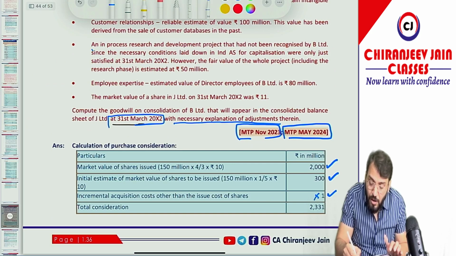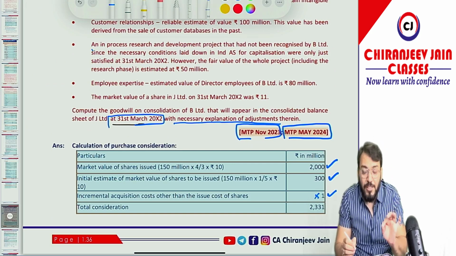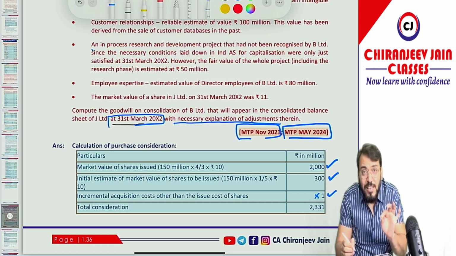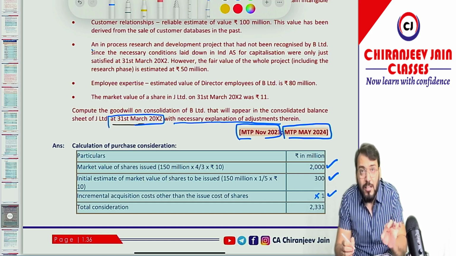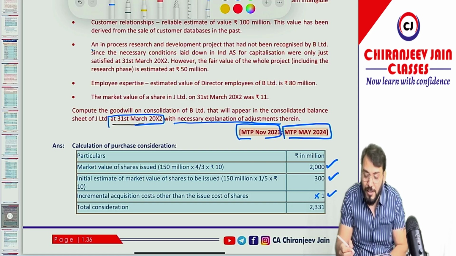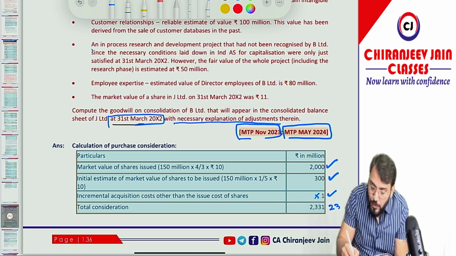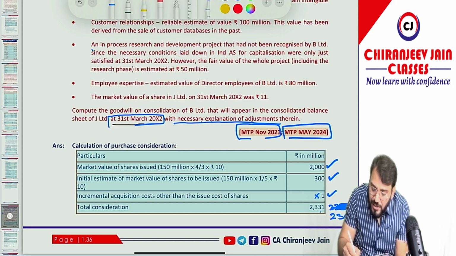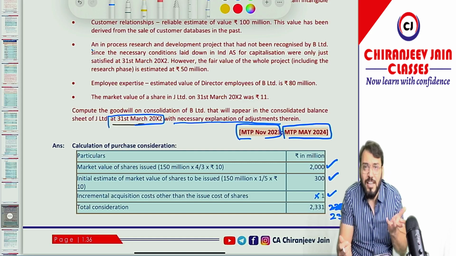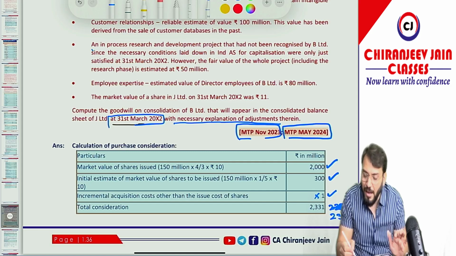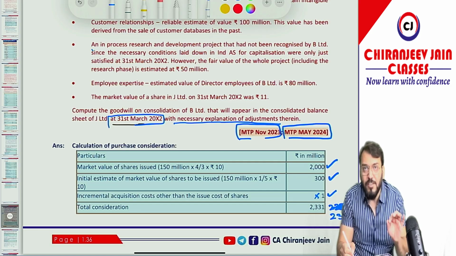This is 100% wrong, because costs related to the acquisition cannot be included in PC as per Ind AS 103. So from my point of view, the answer is 2330. No. It will be how much? 2300. And the calculation is also not correct. You can see how it came 2331. We don't understand what they want to do. Correct. But the answer should be 2300 from my point of view.